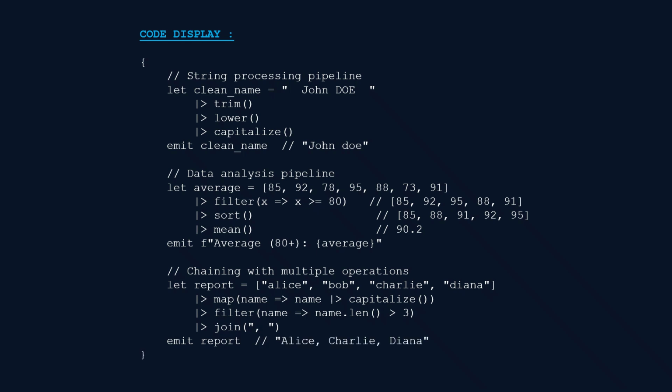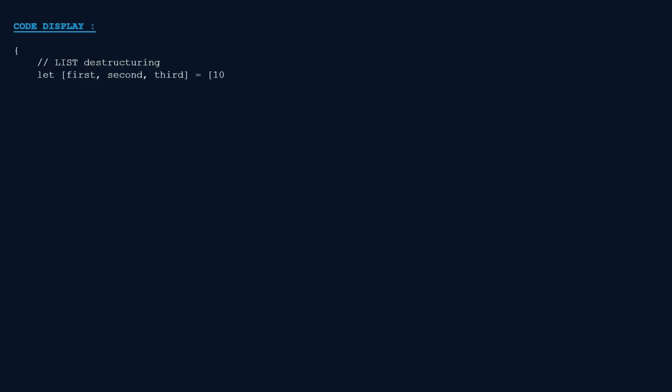The pipe operator isn't just syntax sugar, it's a way of thinking. And when we get to agents in season 3, you'll pipe AI responses through validation, parsing, and formatting, all in a single readable chain. Destructuring lets you unpack collections into individual variables in one line.